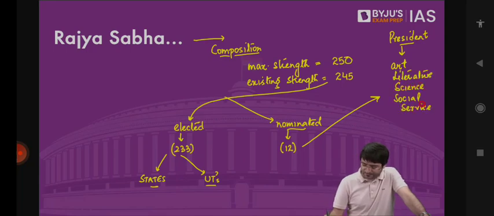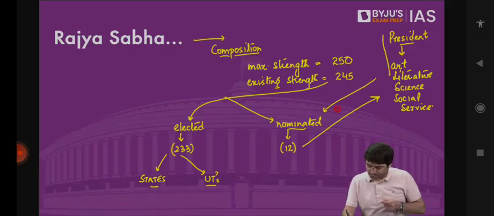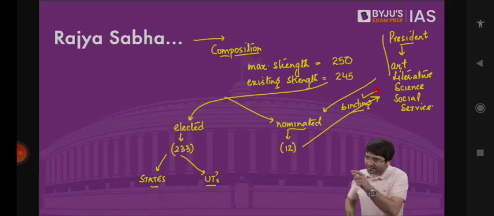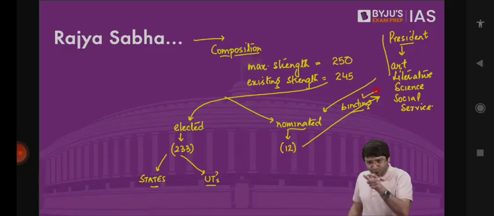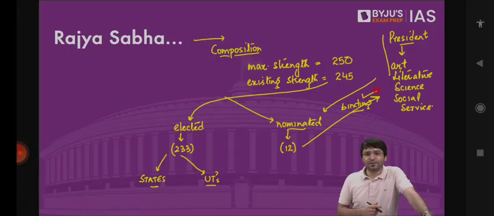Listen to me carefully. Is it binding on the president to nominate these 12 MPs to Rajya Sabha? Yes. But it is not the personal discretion of the president to nominate any of these individuals. It's basically on the advice of the Prime Minister, because the president does not have the real power. The real power is with the Prime Minister and his Council of Ministers. So it is binding on the president to nominate 12 MPs to Rajya Sabha. And who are these 12 MPs? Those individuals who have contributed brilliantly in the field of art, literature, science, social service. These 12 members are to be nominated by the president.